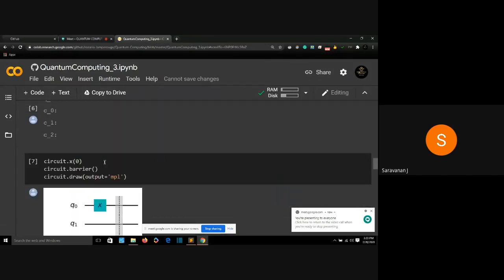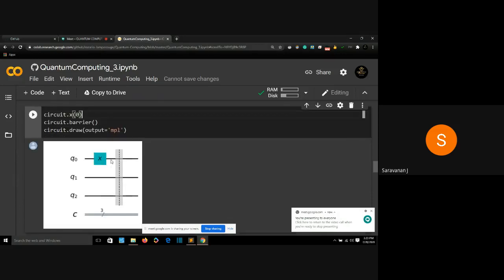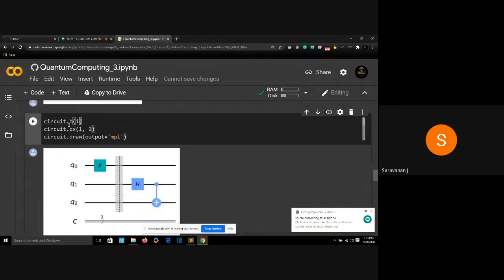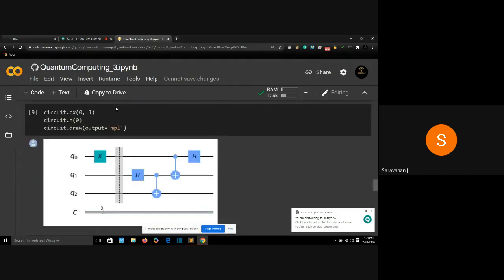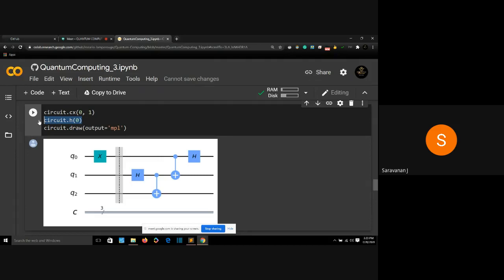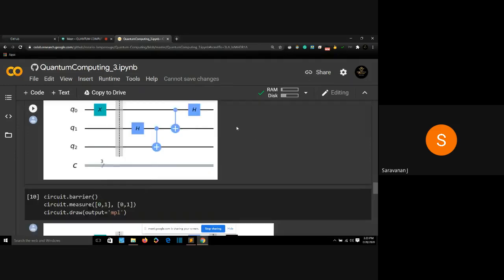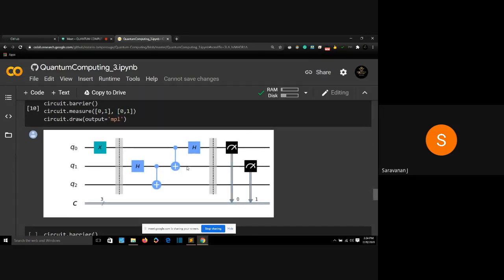We have performed 3 operations, guys. First, I performed an X gate, which is my initial gate, with which I'll be transferring the information from Alice to Bob. Then I'm taking advantage of my Eve and making my Eve go to superposition. I'm connecting my Eve and Bob in entanglement. Then I'm connecting my Eve and Alice in entanglement. Then I'm applying a Hadamard gate to my Alice. Then I'm drawing the plot. Then I'm measuring my Eve and Alice. I'm not measuring Bob. I'm only measuring Eve and Alice using classical bits.